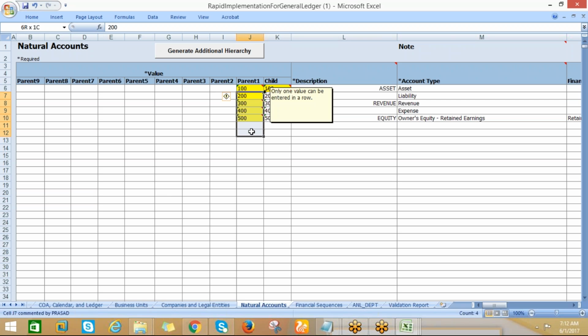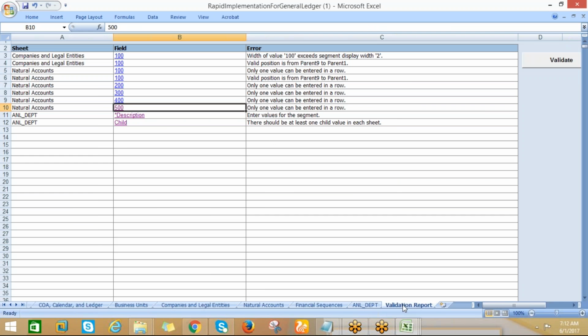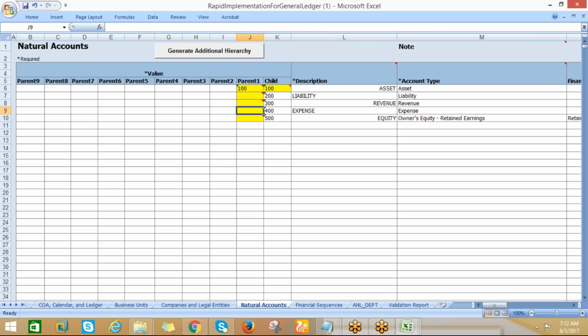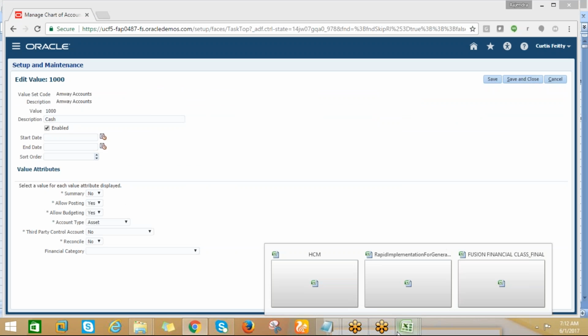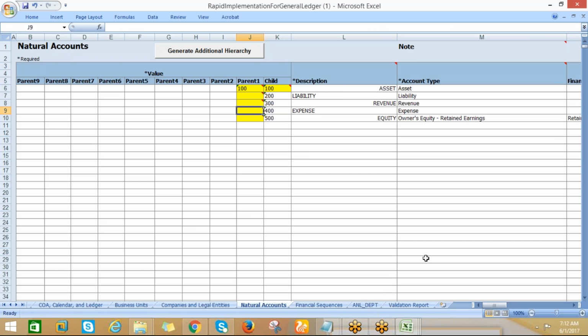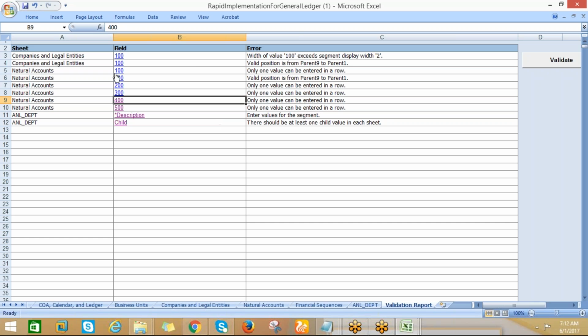So this is the parent. So yeah, we have all this. Okay. This is related to validation report. I think companies and legal entities.